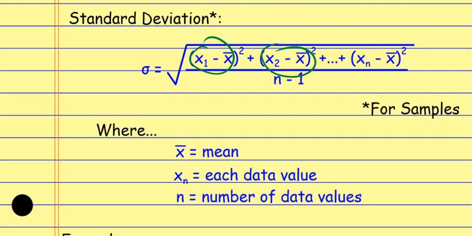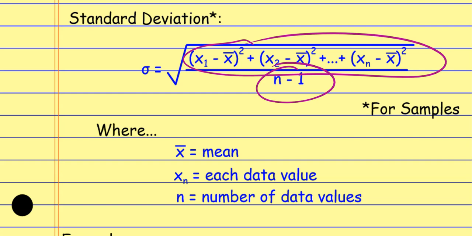It almost is like a sense of mean itself when you see what's happening here, adding all these together and then dividing by how many we have. We're essentially measuring how far each of the data values is from the mean. And then we're getting a collective sense of how far we are from the mean as we spread out, if you want to think of standard deviation that way. We're measuring how far spread out the data is based on measuring from the center, from that mean value.